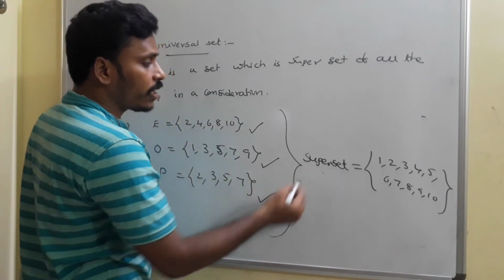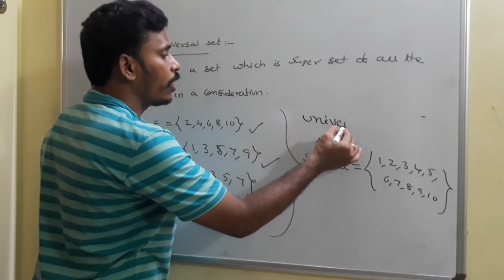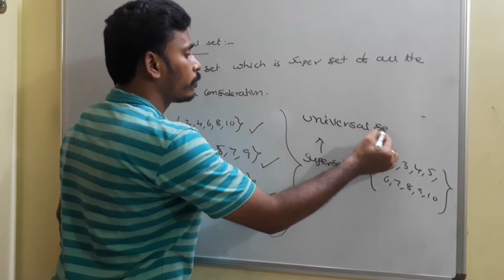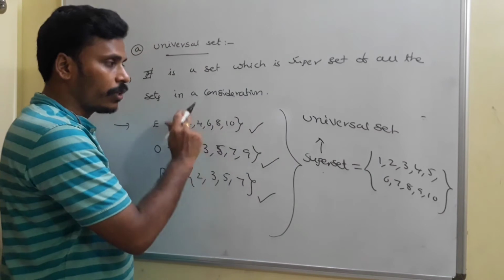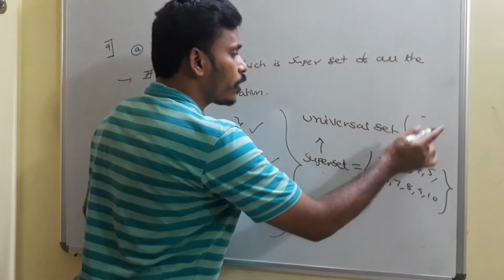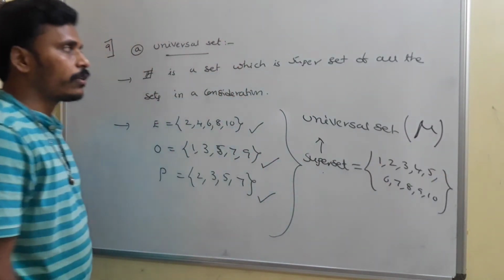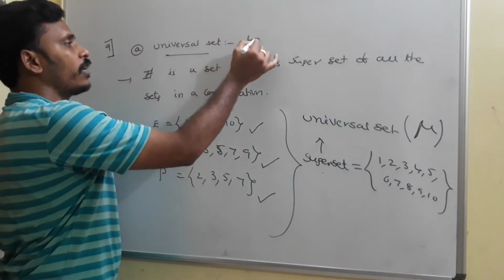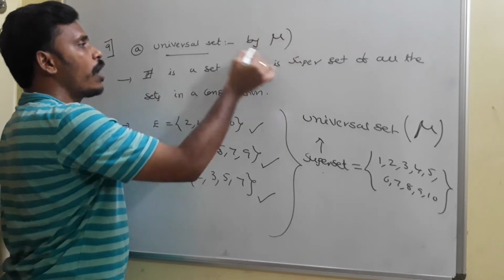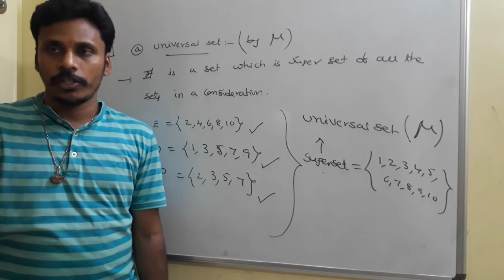We call this superset the universal set because it is the superset of all the three. So this is the universal set of these three, and the universal set is usually denoted by the letter mu. Just identify it: the universal set is usually denoted by mu, and it is the superset of all the subsets under consideration. Is it clear?